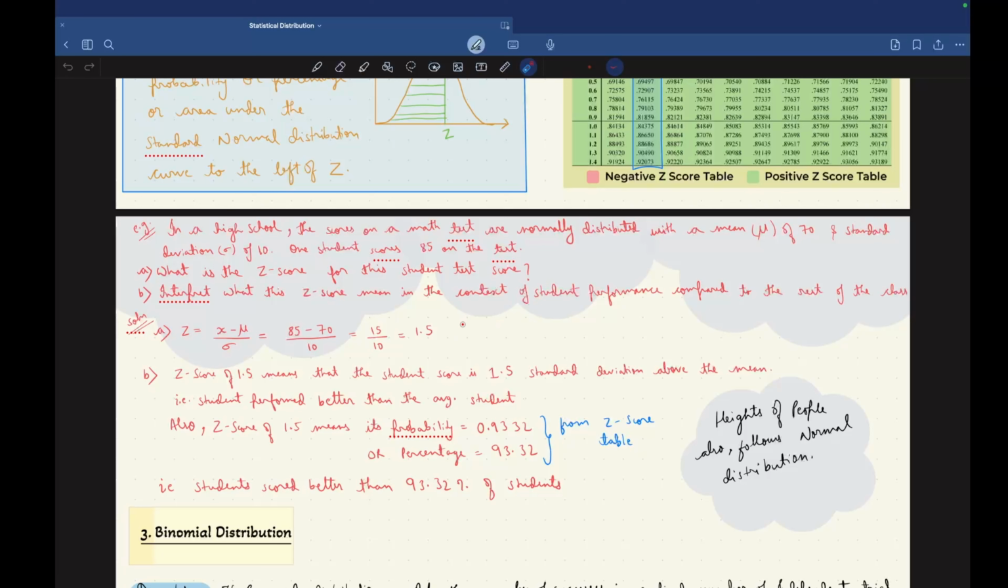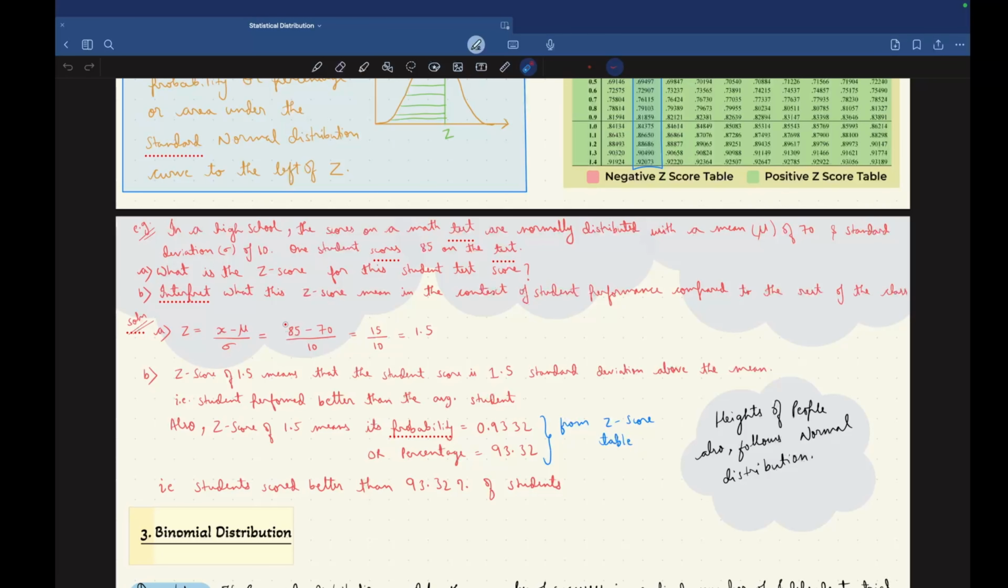Apart from this, what else can we conclude from the z score? The z score is positive and it is 1.5. So it means that the student performed better than the average student because the score is above the mean. 1.5 standard deviations above the mean. Above the mean means above the average. So the student performed better than the average student.